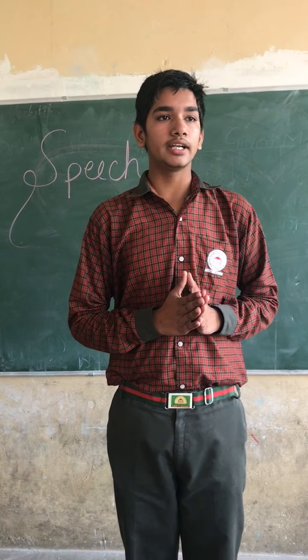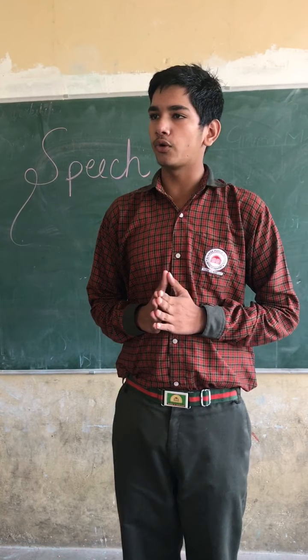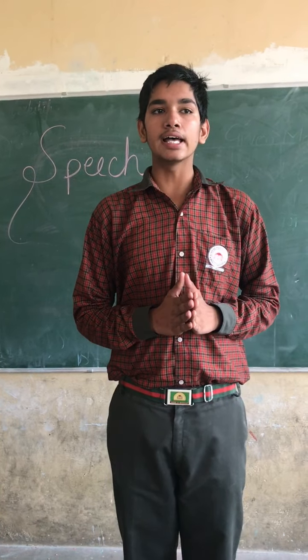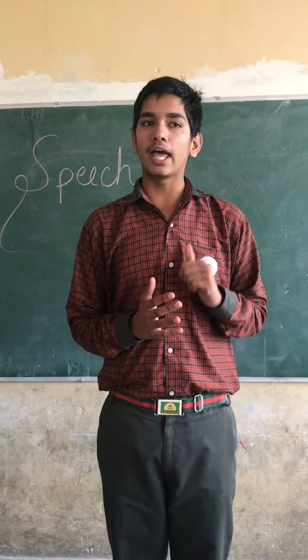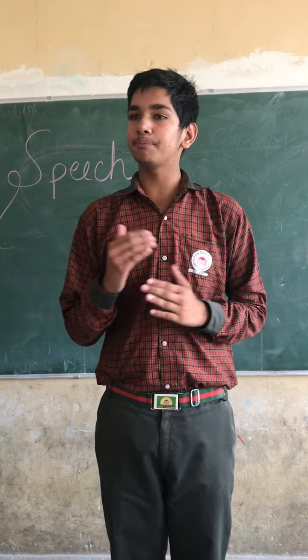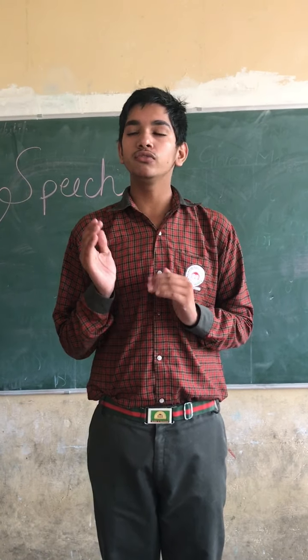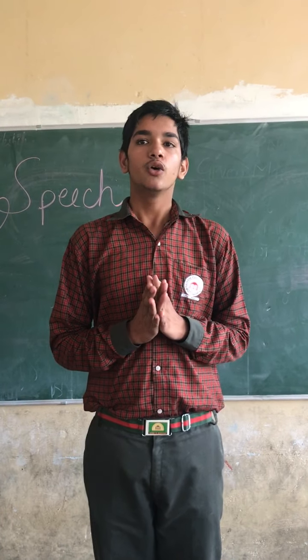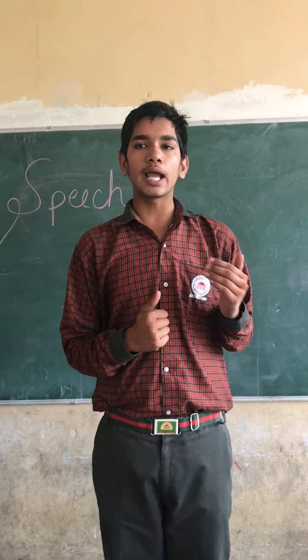Now about a line segment. It is a type of line, or a part of a line, which has two ending points. Now about a ray. A ray has only one ending point and no other ending point. Now about angles. When two rays meet at a point, they form an angle. For example, if we take two rays A and B and join them, they will form an angle.